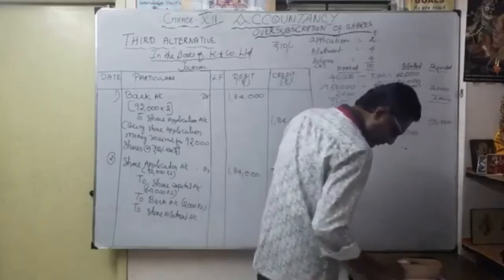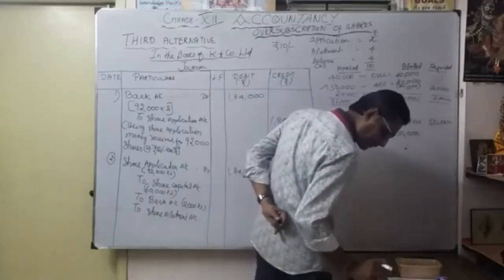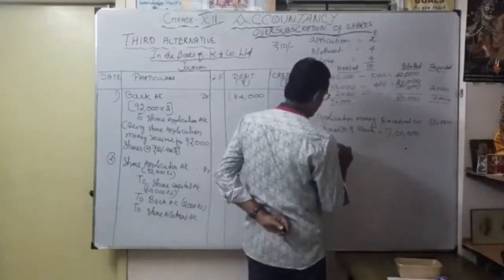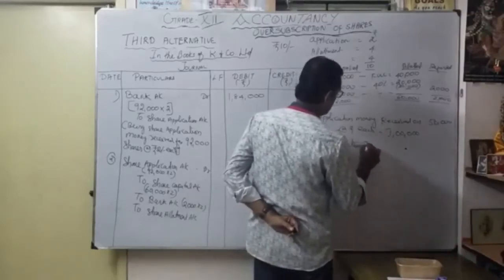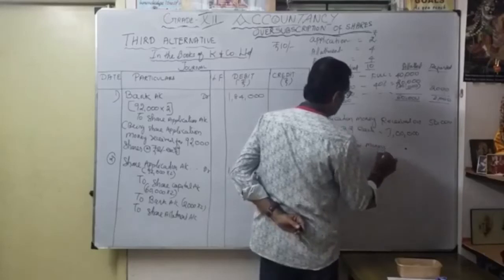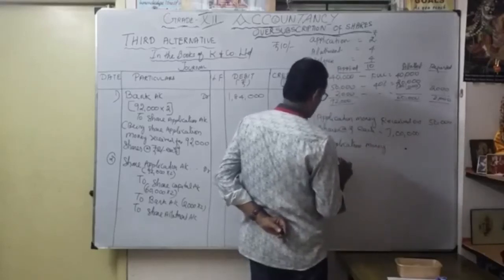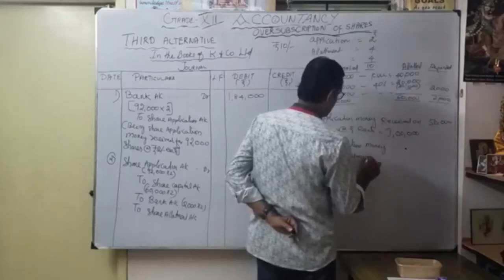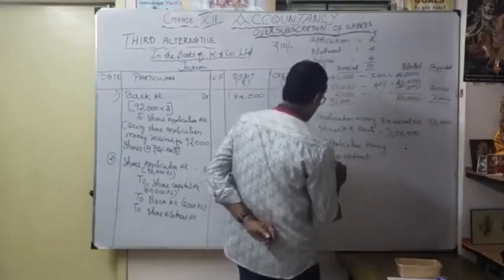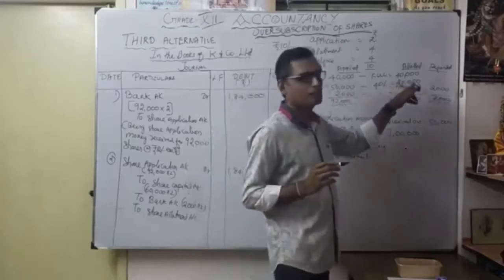You have to mention application money due on allotment. Only this 20,000 shares are allotted.